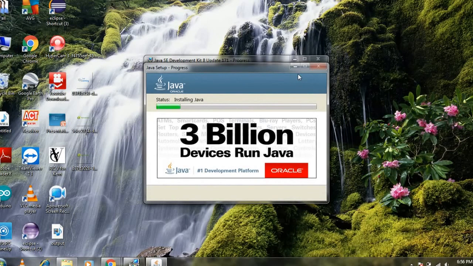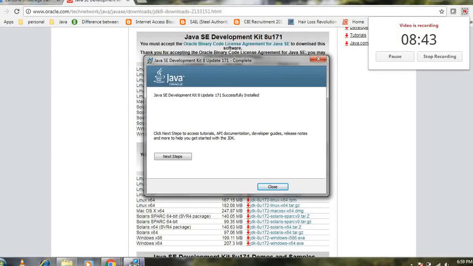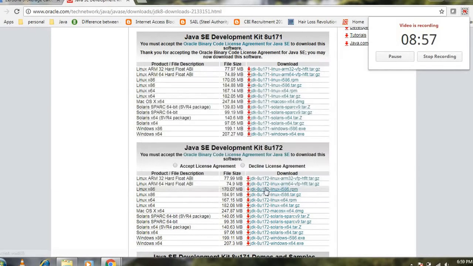It will ask whether you want to change it, or you can just click on next. So it will start installing Java into your machine. After completion of installation, you can see it is successfully installed. Click next step to access the API or the tutorials if you want. Else just close it and wind it up.